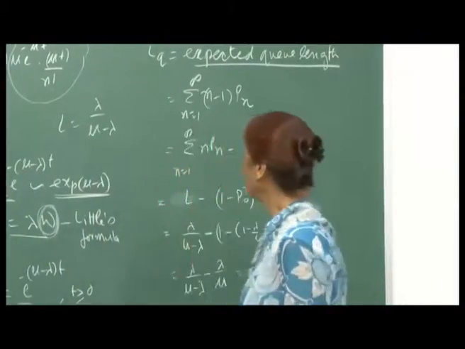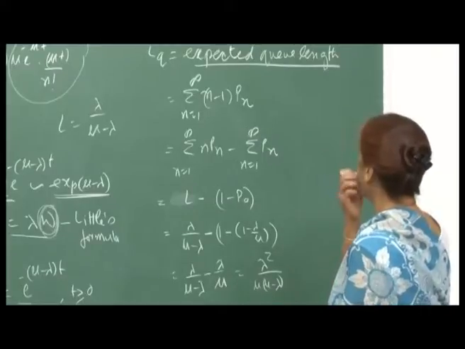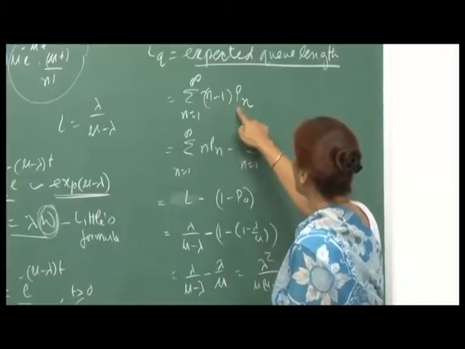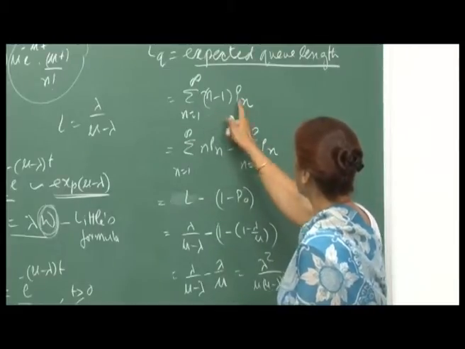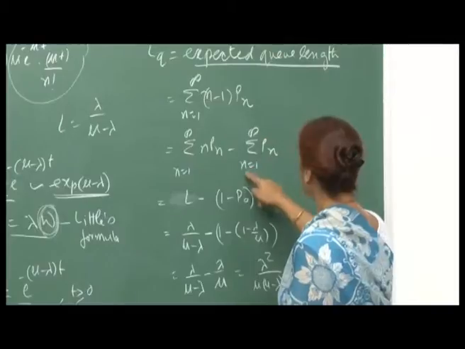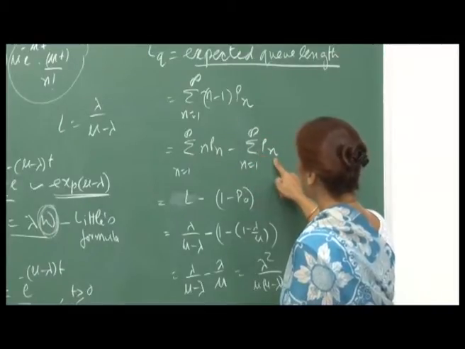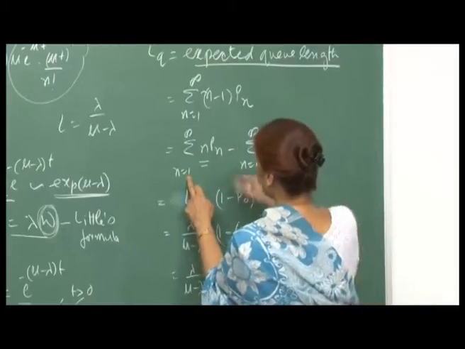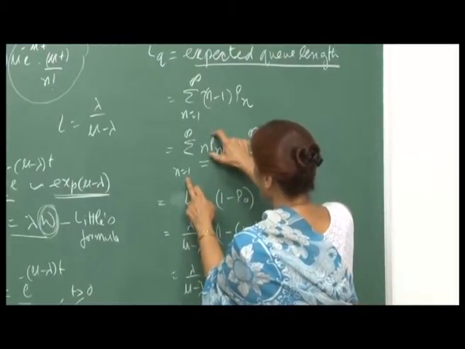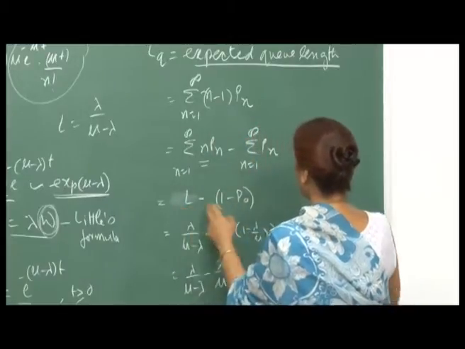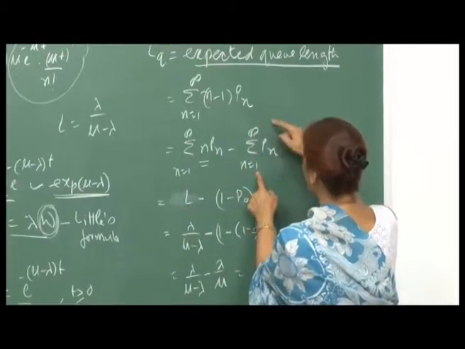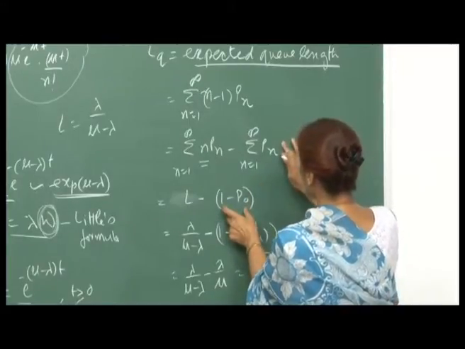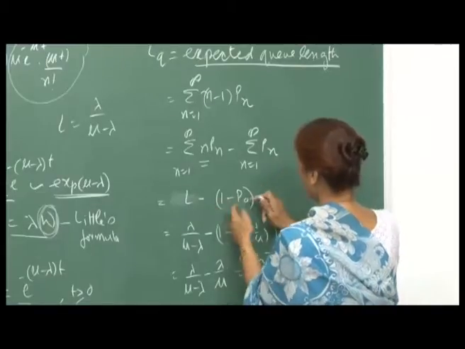So, you want to compute the expected value of L q, of the people in the queue, which is L q. So, then this is (n minus 1) into P n. Now, I can separate it out as sigma n P n minus sigma n varying from 1 to infinity P n. Right. So, this we know is L, because anyway when n is 0, the contribution is 0. So, that I write as L, and sigma n varying from 1 to infinity of P n is actually 1 minus P 0, because when you add P 0, then the whole thing adds up to 1. So, 1 minus P 0.